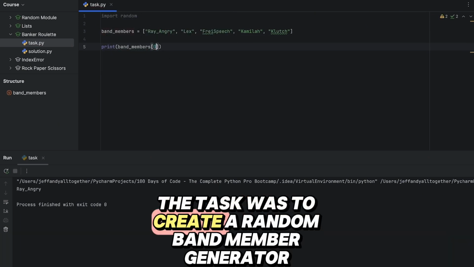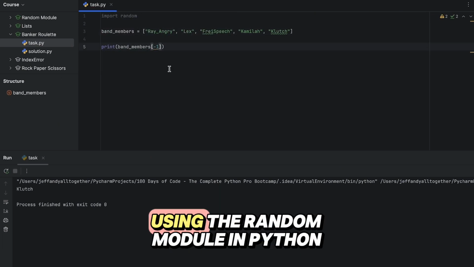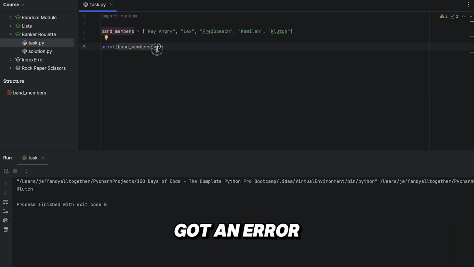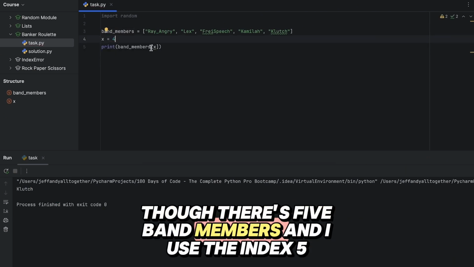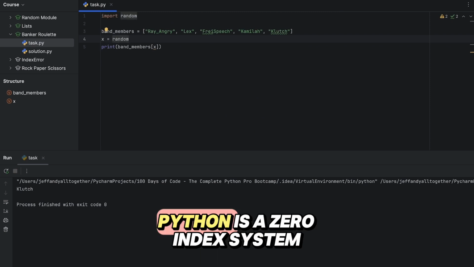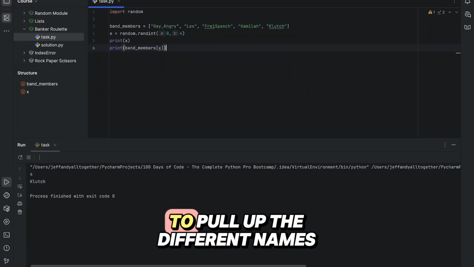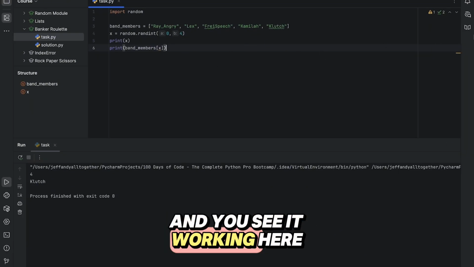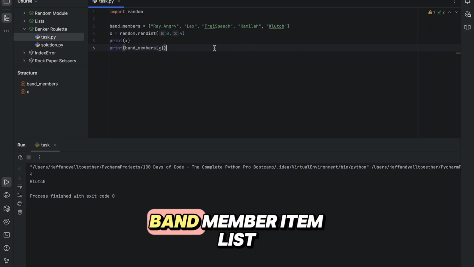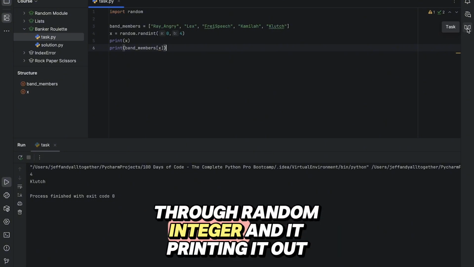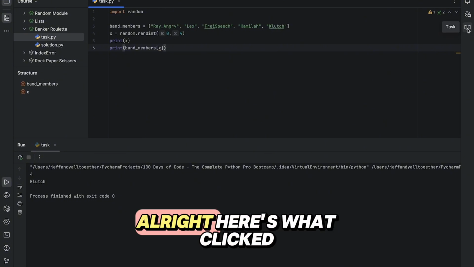The task was to create a random band member generator using the random module in Python. As you can see here on the screen, got an error. Enemy spotted. Though there's 5 band members and I use the index 5, Python is a 0 index system, so 0 to 4 is actually what I'd be using to pull up the different names, and you see it working here. We imported the random module, band member item list, cycling through it through the indexes, through random integer, and it printing it out.